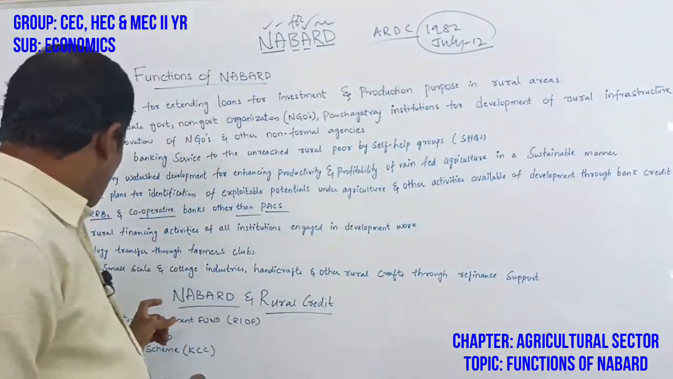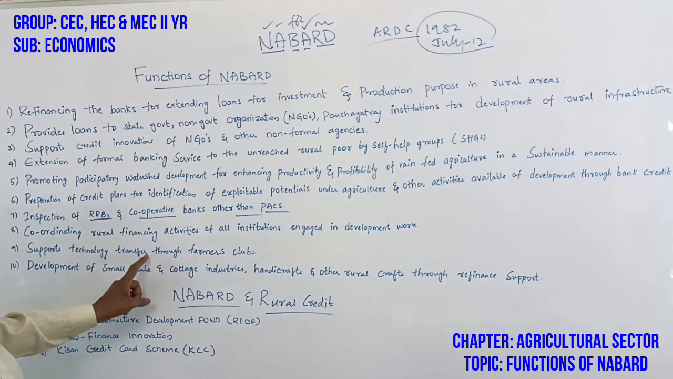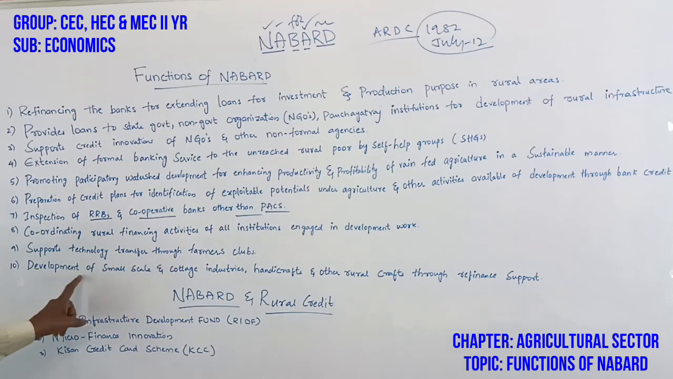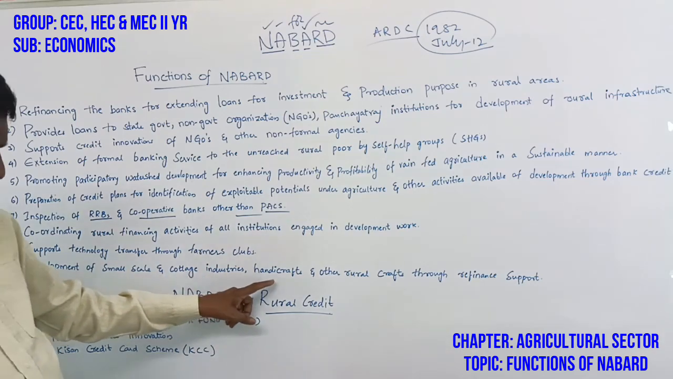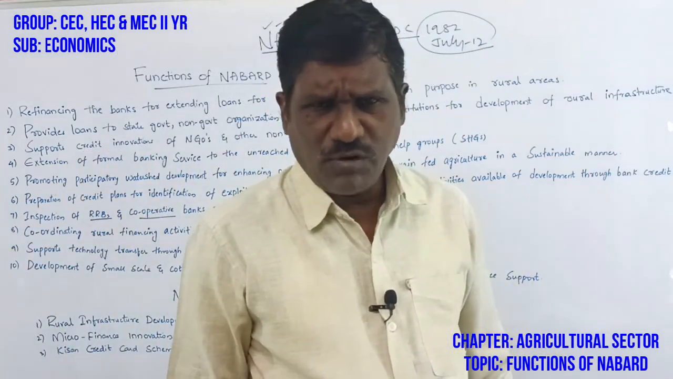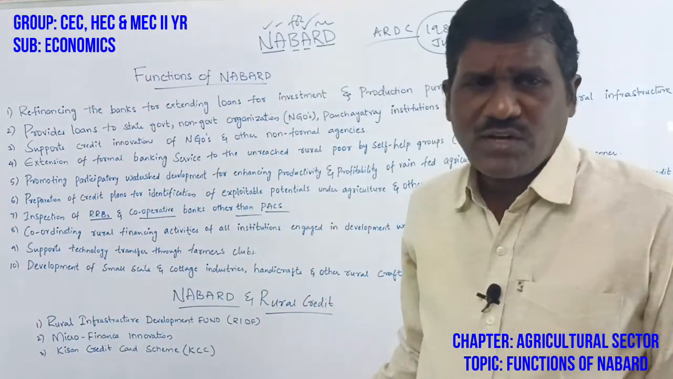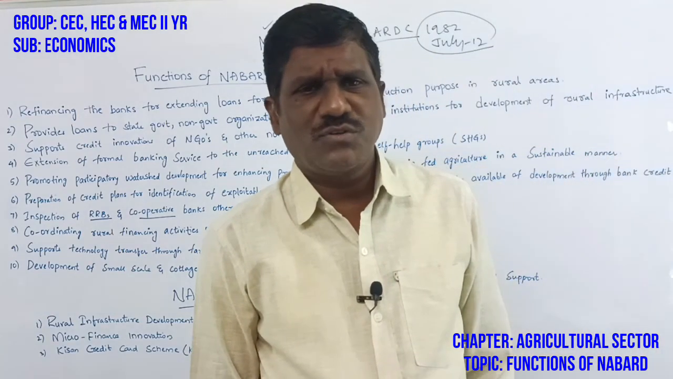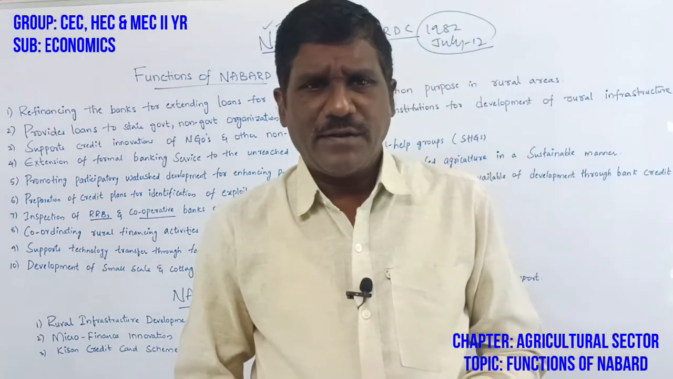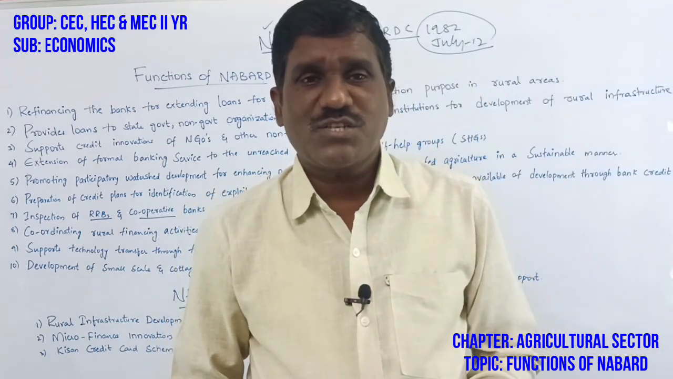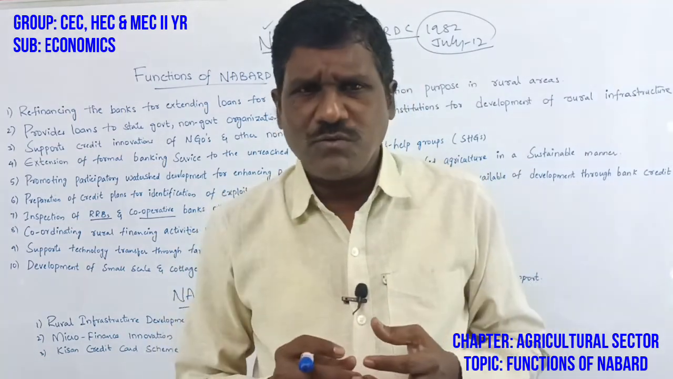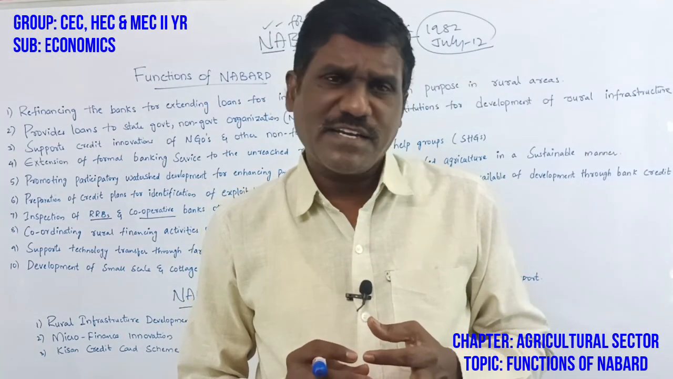Okay now, so here support the technology transfer through farmers clubs and development of small scale and cottage industries, handicrafts and other rural crafts through refinance support. Why? Because most of the people are in rural areas and they have no job opportunities. So Nabard can support credit facilities for rural small scale industries, handicraft industries, cottage industries, for the people who come forward to take up small scale and cottage industries.